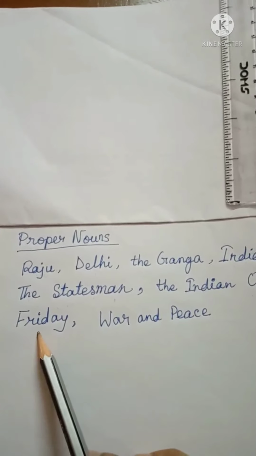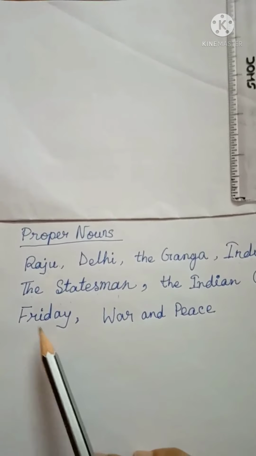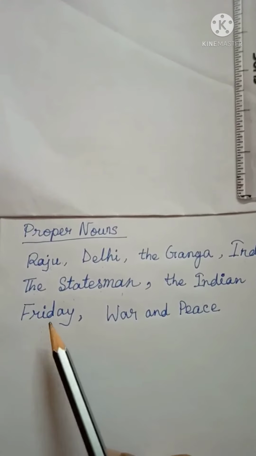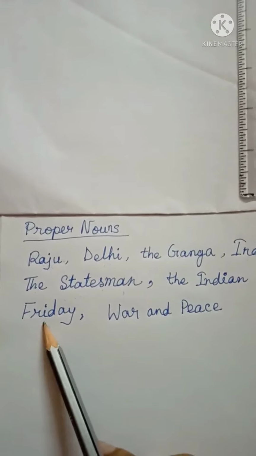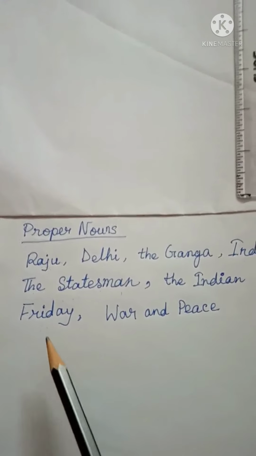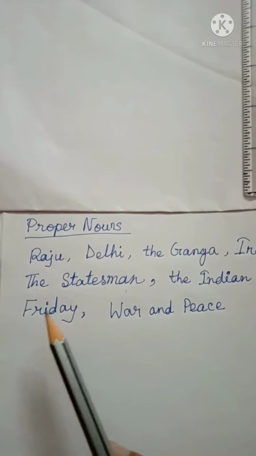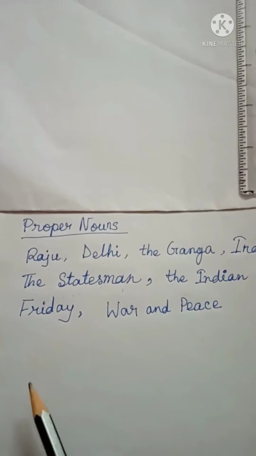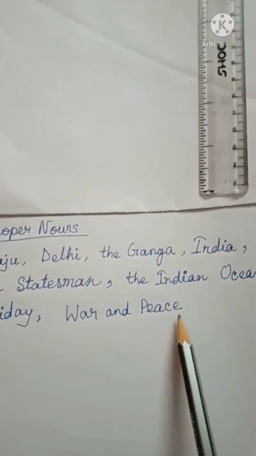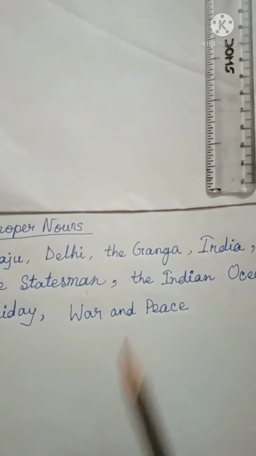Friday. Friday is the special name of a day. We know that there are 7 days in a week and Friday is one of the special days in the week. So, Friday is the special name for a day in the week. Now, War and Peace. This is the special name of a particular book.